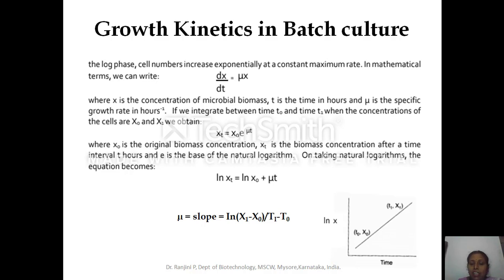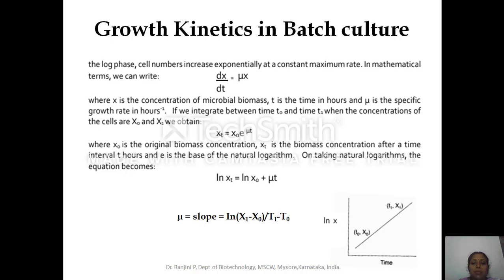If we integrate between time 0 and time t1, when the concentrations of the cells are taken as x0 and x1, where x is the concentration of the microbial biomass. So at time 0 the concentration of cells is x0, at time 1 we have x1 cells. So xt is equal to x naught into e to the power of mu t, where x naught is the original biomass concentration, xt is the biomass concentration after a time interval, that depends on your choice at what time you want to identify the biomass concentration, and e is the base of the natural logarithm.